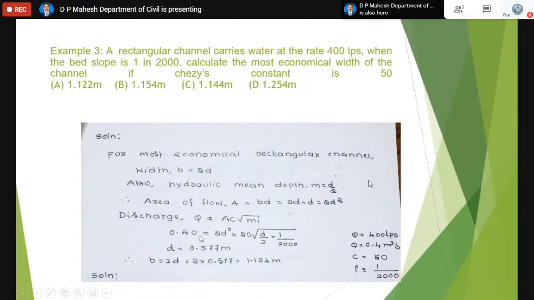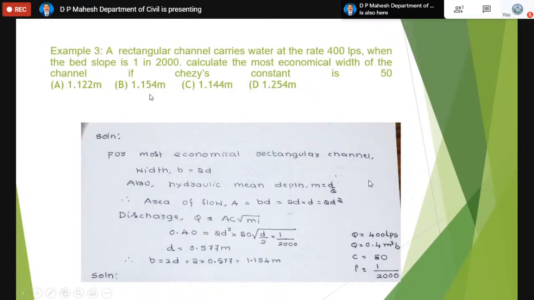So now you can substitute Q as 0.4, A as 2D square, and C is given. C is Chezy's constant, which has no unit, just a mere number, 50. Under the root, M is D by 2, because D is still not known. I is 1 by 1000, that is the channel bed slope. The unknown here is only D. So just by solving, we can find D. The moment D comes, we can also find B, because B equals 2D. So B equals 2D, that answer is 1.154.